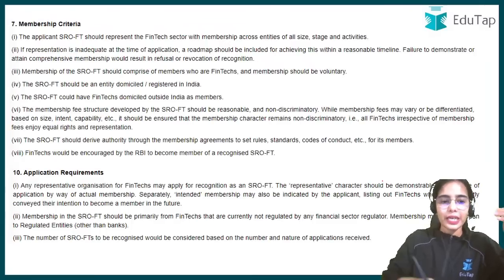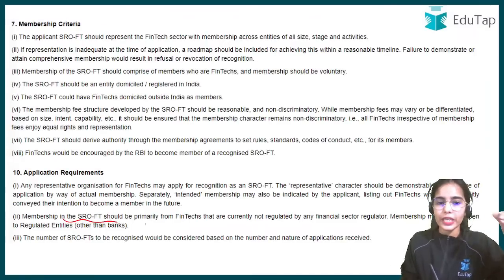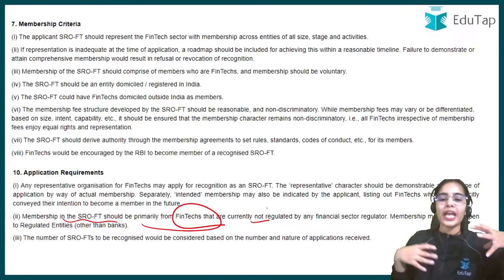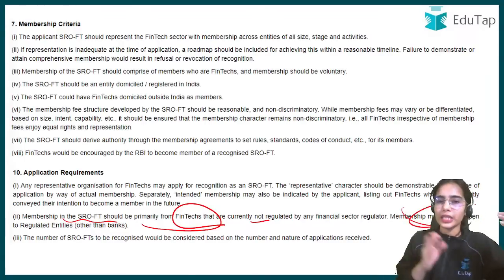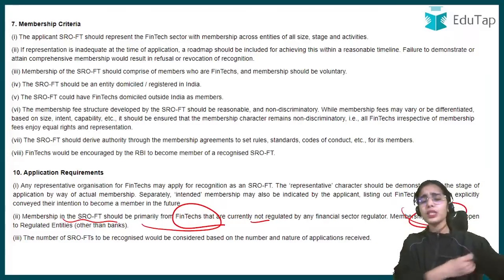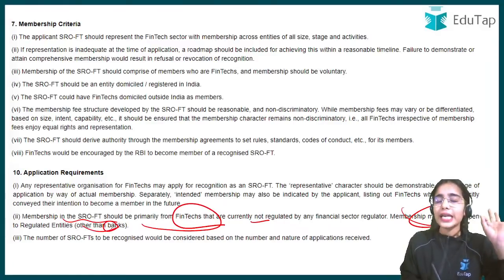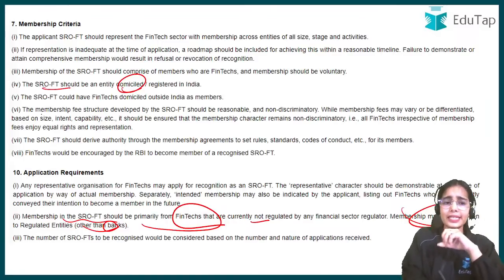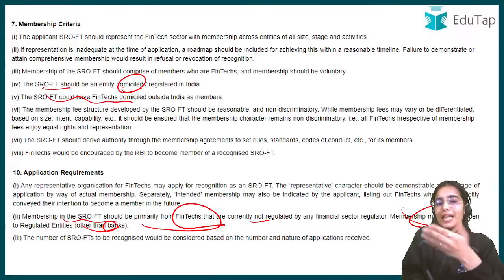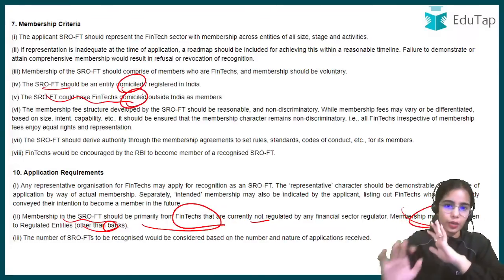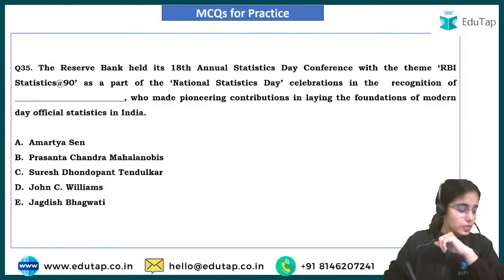The membership criteria is that the membership in the SRO fintech should be primarily from the fintechs that are currently not regulated by any regulator, and the membership may also be open for the regulated entities such as the NBFCs, account aggregators, NBFC peer-to-peer lending platforms that are regulated by the RBI. Other than banks, banks can never be under the SRO fintech. That is the idea. The SRO fintech should be domiciled or registered in India, but the SRO fintech could have fintechs as members that are domiciled outside India also. Now try to answer this question.